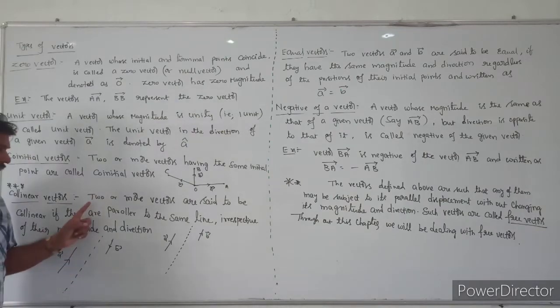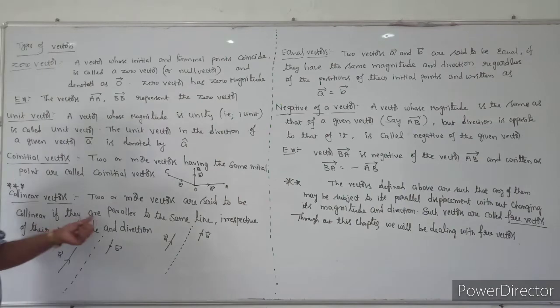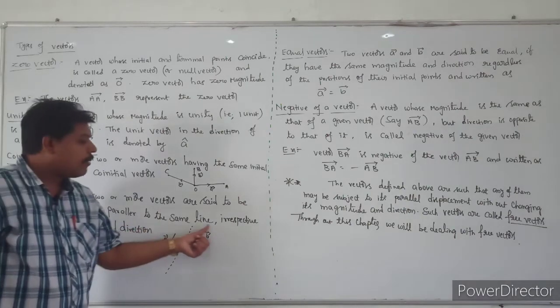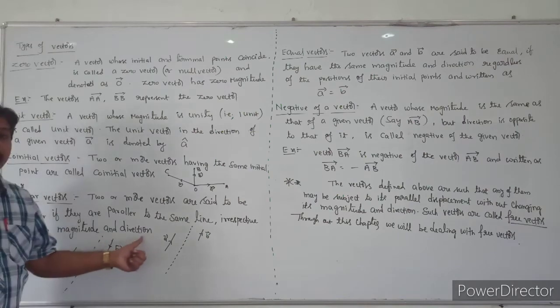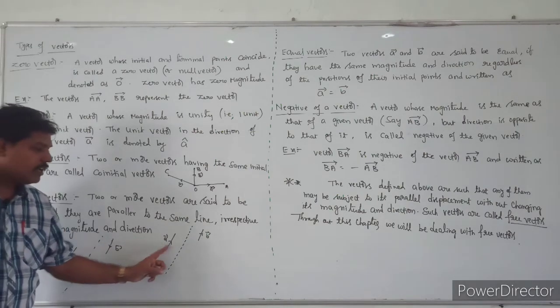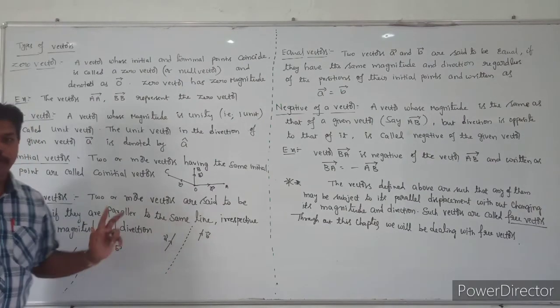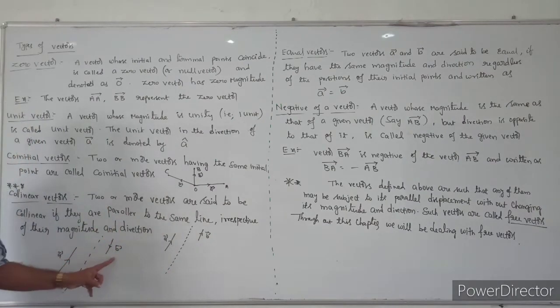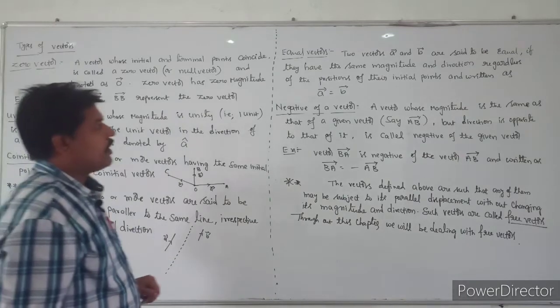See the definition once again. Two or more vectors are said to be collinear if they are parallel to the same line, irrespective of their magnitude and directions. Here the magnitudes are not the same but both are parallel to the same line, so these are collinear. Here the magnitude and direction are also not the same, but both are parallel to the same line, so we can say the two vectors are collinear. Do you understand, students?